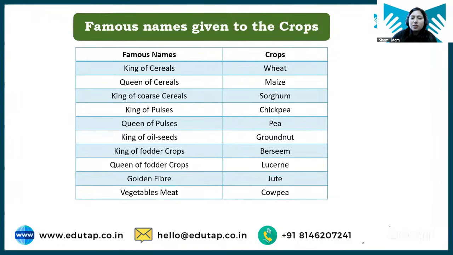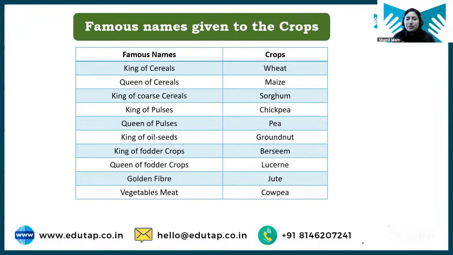Now, students, there are some famous names given to some crops, and once a question was asked to you regarding this. I don't remember the exact question, but it was something around, this particular crop is famously known as, or which of the following crops is known by this name, right? So yes, white gold was asked to you, and the answer was cotton, right? So for that purpose, just remember these important terms.